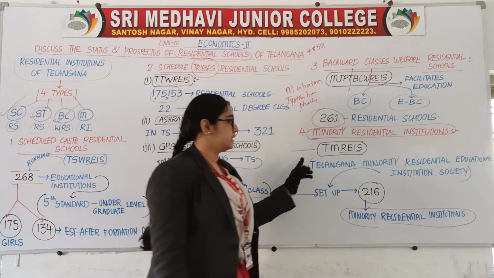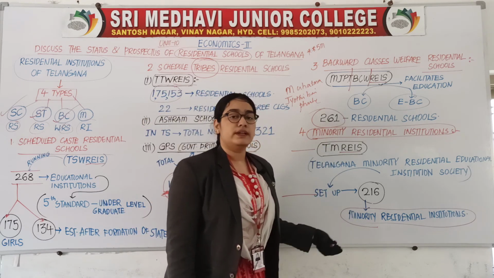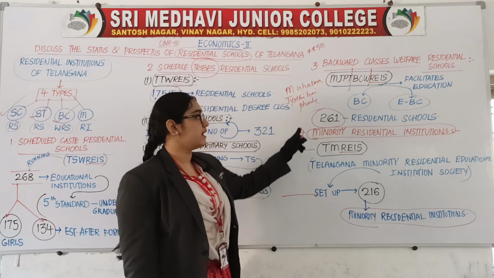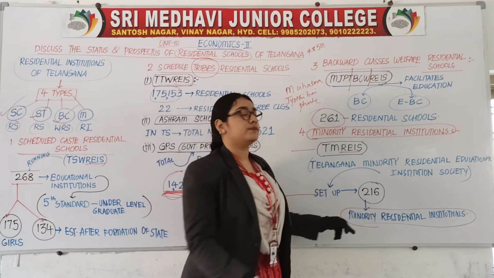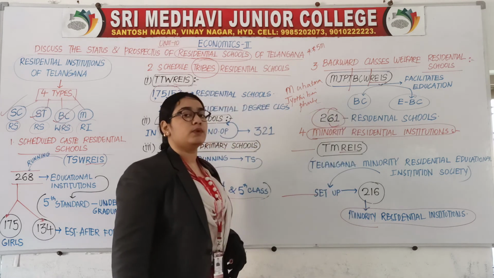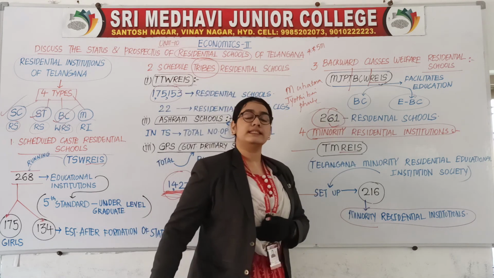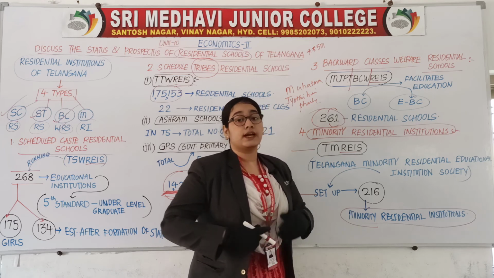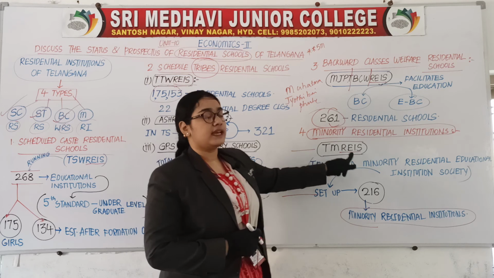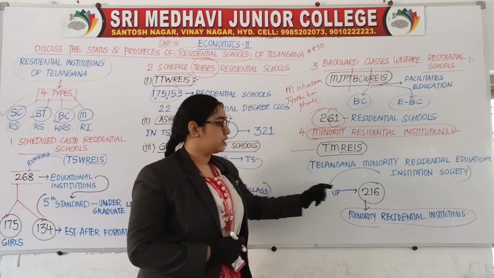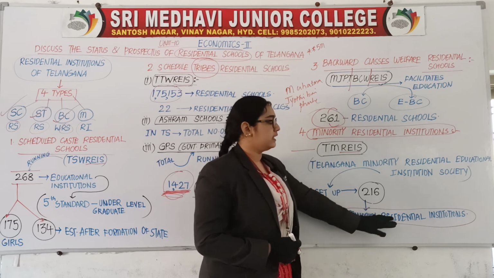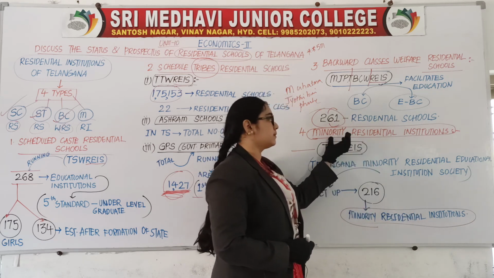What is the side heading? TMREIS. What is the number? 216. Just now in the third point we have read 261. Just replace the 1 and 6 here. 261 will become 216. This is one more trick to learn the number by heart. So TMREIS have set up 216 minority residential institutions.